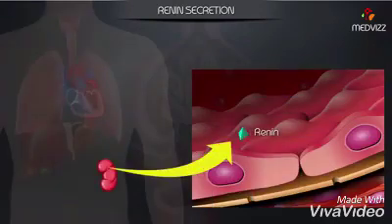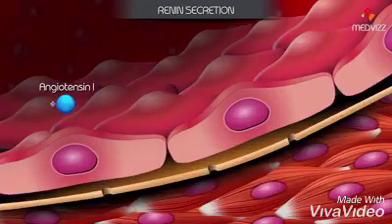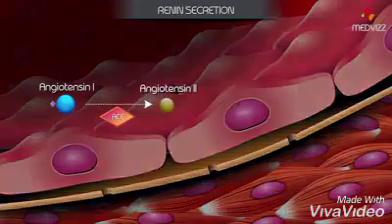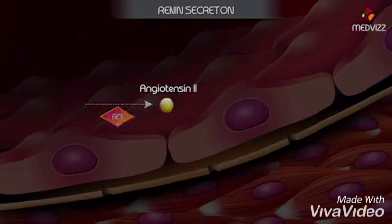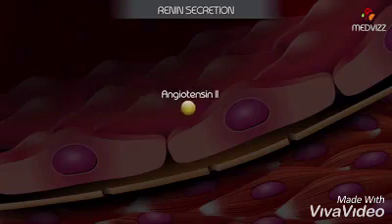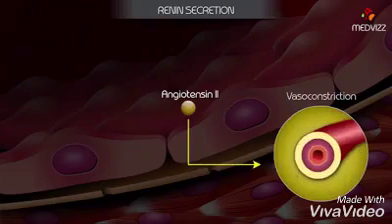The kidney produces the enzyme renin, which acts by converting angiotensinogen to angiotensin 1. Angiotensin 1 is converted to angiotensin 2 by the angiotensin-converting enzyme. Angiotensin 2 acts on the cardiovascular system by causing vasoconstriction, which leads to increased blood pressure.